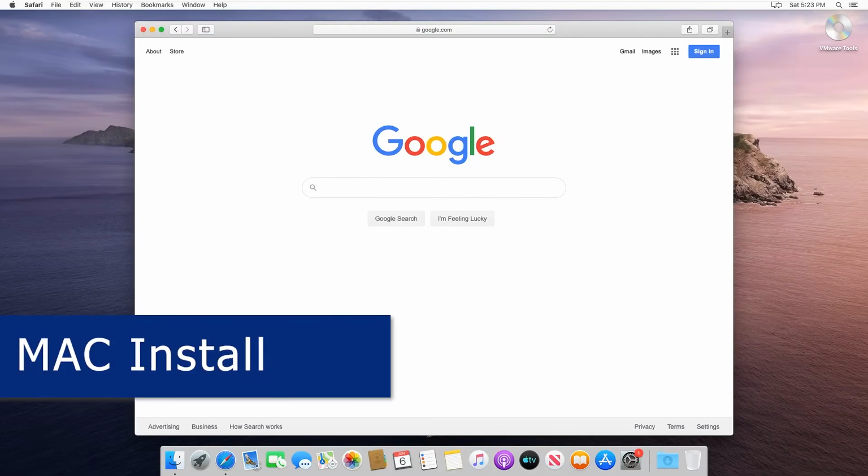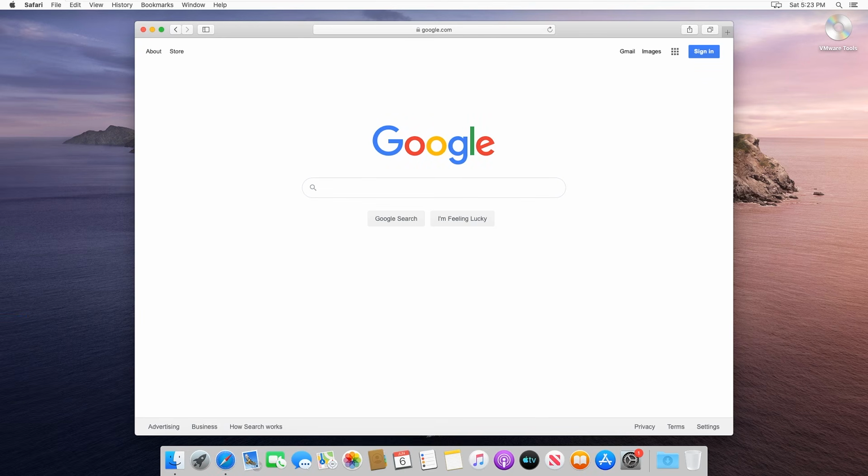Now, there's a couple of different ways to install Terraform on a Mac machine. However, my favorite way is through using a tool called Homebrew. And if you aren't familiar with what Homebrew is, it's a package management tool for Mac OS. So it can be used to install all sorts of different packages, not just Terraform on your Mac. So I highly recommend that whether you choose to use this method or not, eventually install Homebrew. It'll make your life a whole lot easier.